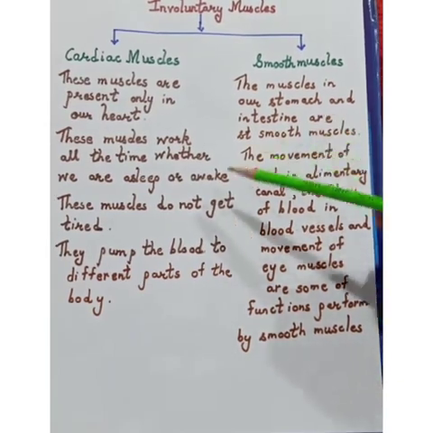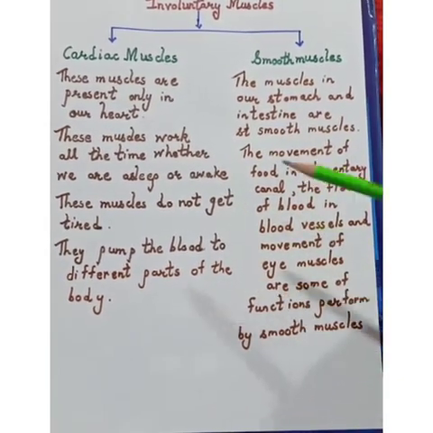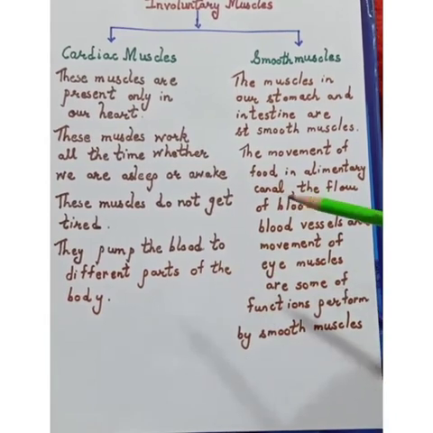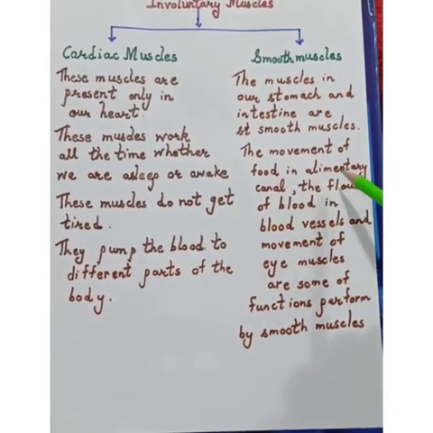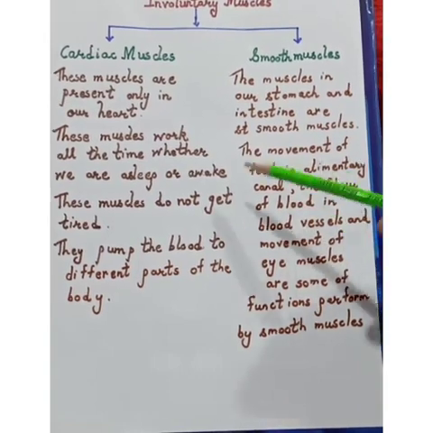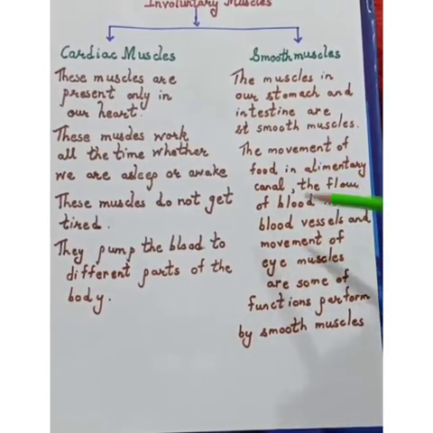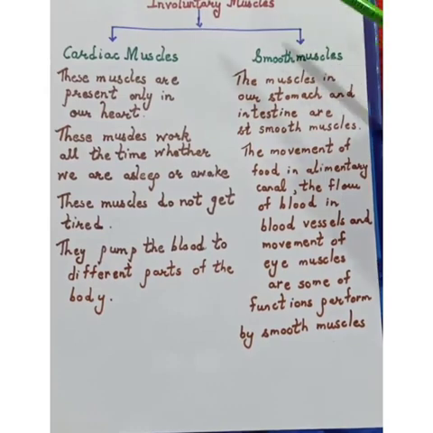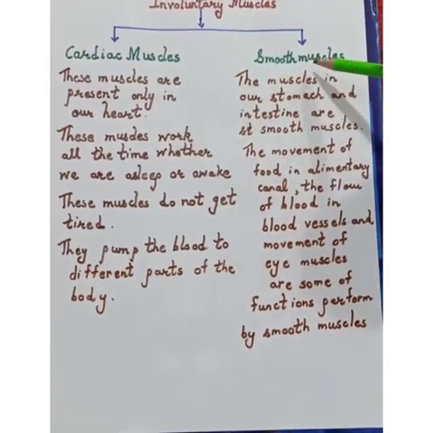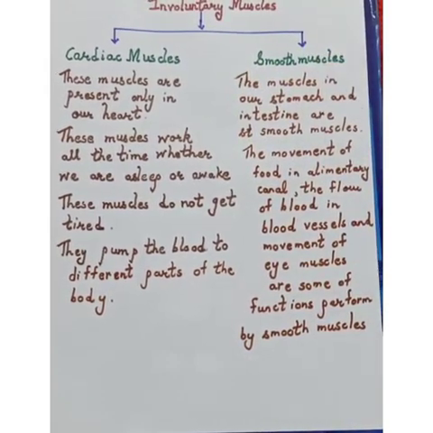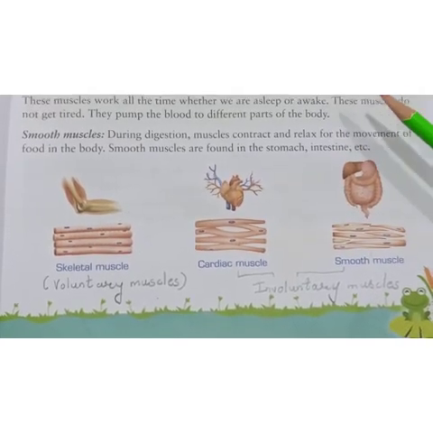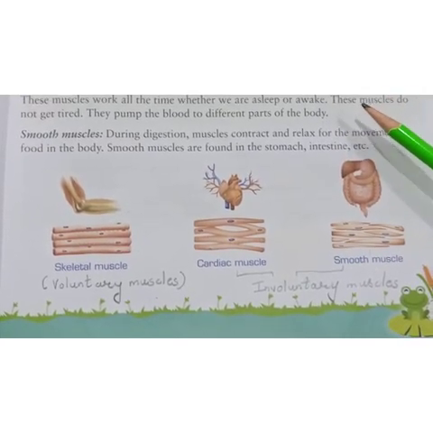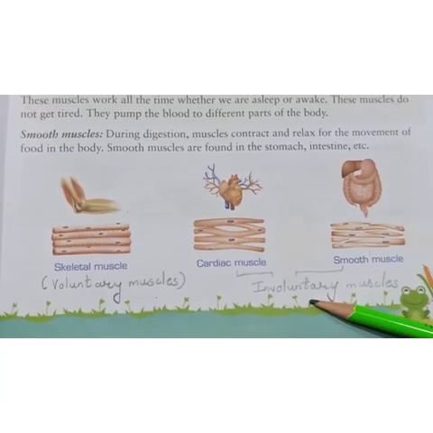If you study these activities, like the pumping of the blood, the flow of the blood, or the movement of the food in the alimentary canal, these are all involuntary actions performed by involuntary muscles, that is the cardiac muscle and the smooth muscle. Now we have seen the function and working of the voluntary and involuntary muscles. Let us see their structure.